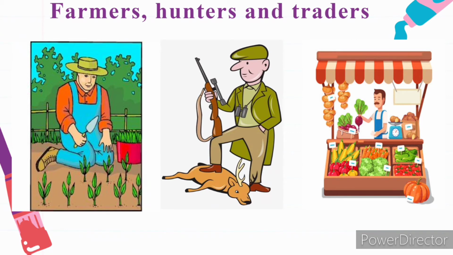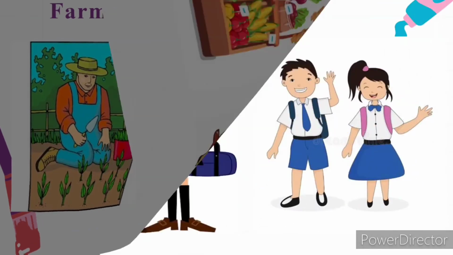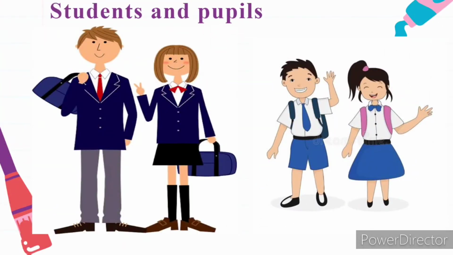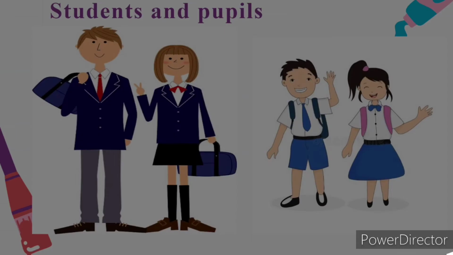Traders are market sellers. There are also students and pupils. Students are those in secondary school, and pupils are those in pre-nursery, nursery, and primary.